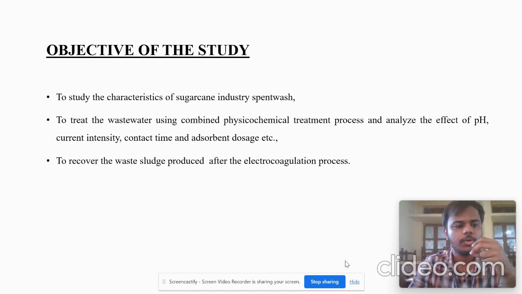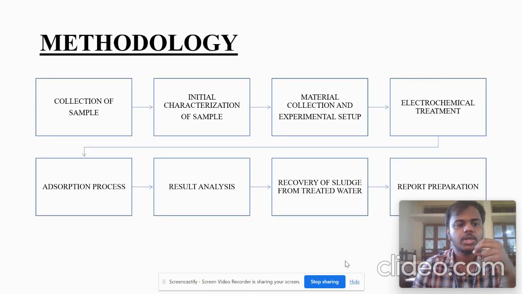Objective: the main objective of our project is to study the characteristics of sugar industry spentwash, to treat the wastewater using a combined physicochemical treatment process, to analyze the effect of pH, current intensity, contact time, and adsorbent dosage, and to recover the waste sludge produced after the electrocoagulation process. Methodology: we collected the sample, did the initial characterization, collected materials and set up experiments, then did electrochemical treatment and the adsorption process. These are the physicochemical treatment processes. Then result analysis and recovery of sludge. We use the sludge for the dye removal process, and report preparation.